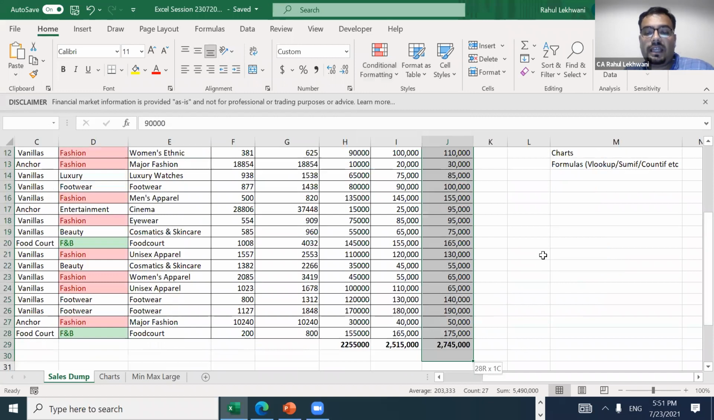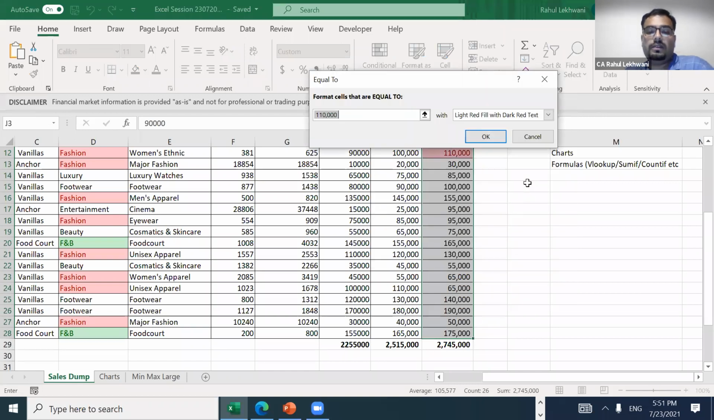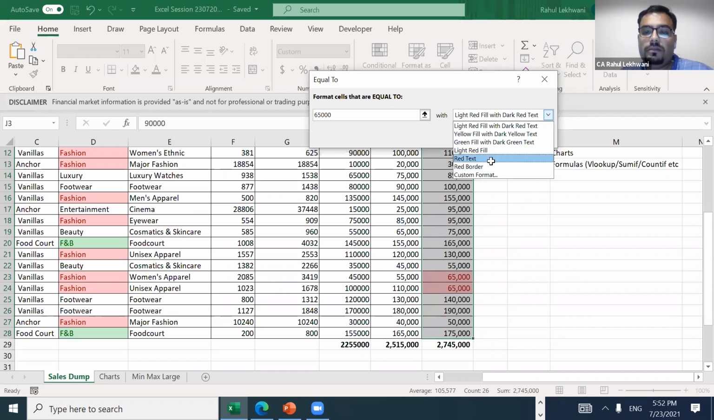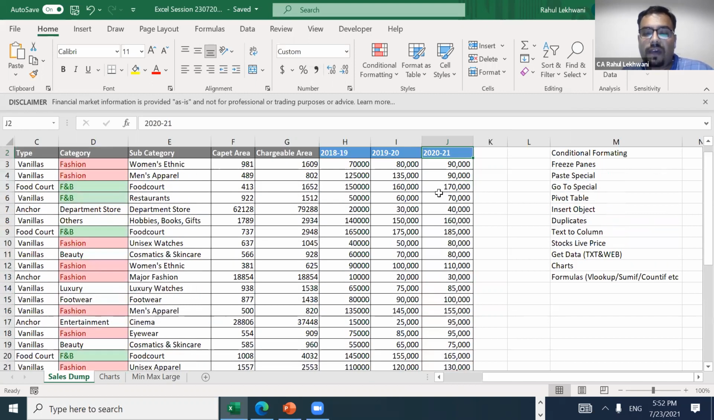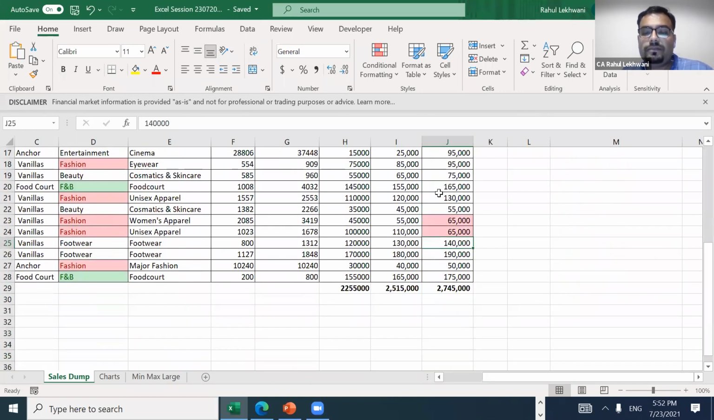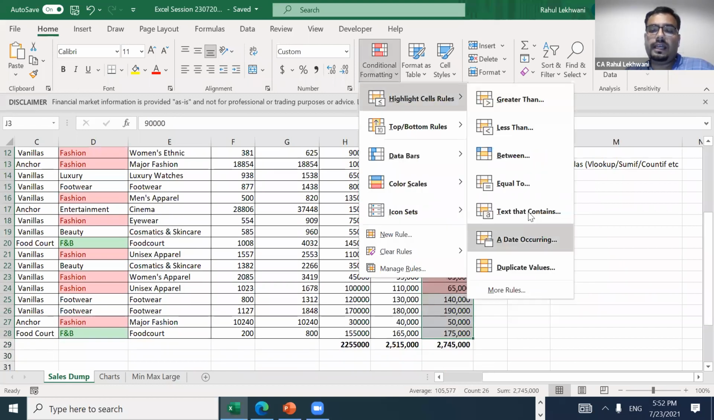Now, if I want, I'll select here, go into conditional formatting, highlight cells, equals to. I want only those which are equal to 60 or maybe 65, and that should be highlighted in, say, light red. Okay. See, only the digits which are 65,000 have been highlighted, right? Understood? Let's see, conditional formatting highlights. Okay, text we have covered, equal to we have covered, between, less than, greater than we have covered.